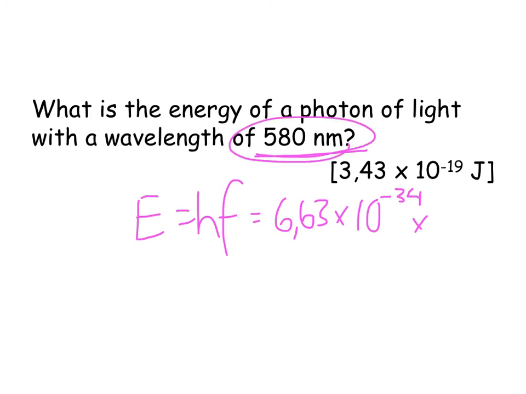We worked it out earlier on, and I think it was around about 5 times 10 to the 14 hertz. It wasn't exactly 5, it was 5,17 or something earlier on. And so you first get frequency from wavelength, and then you're going to be able to work out the energy, which is in joules.